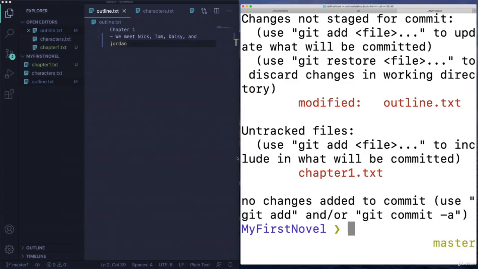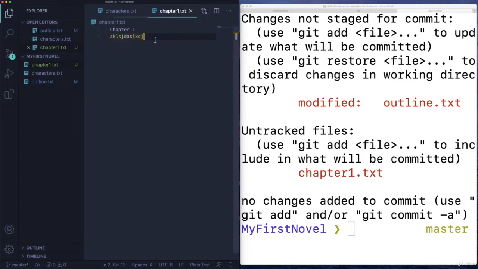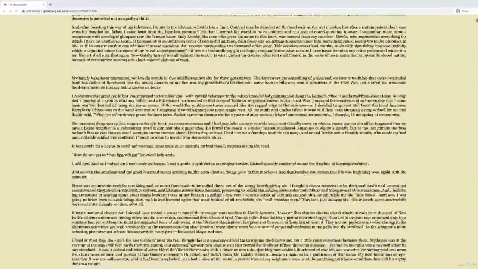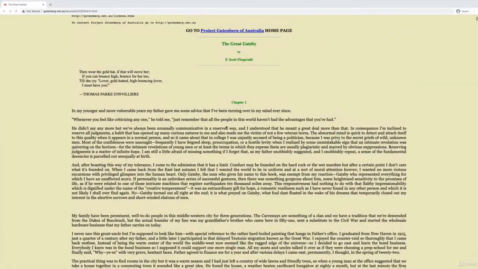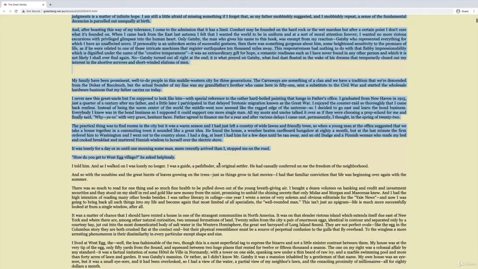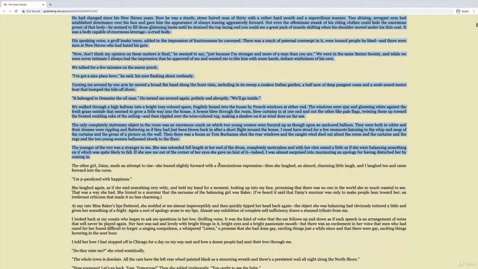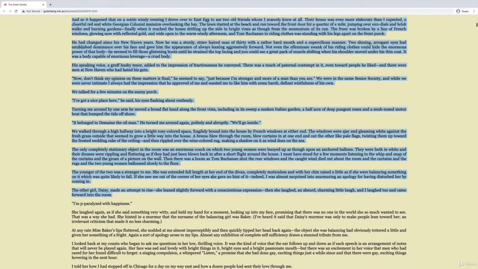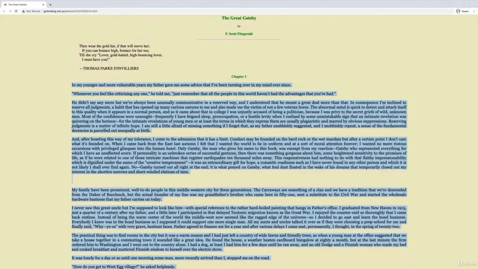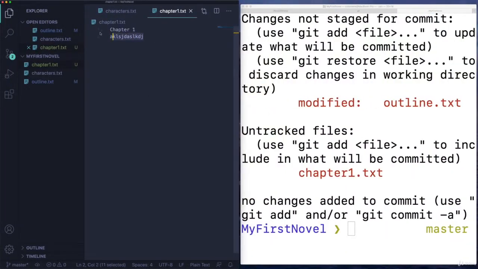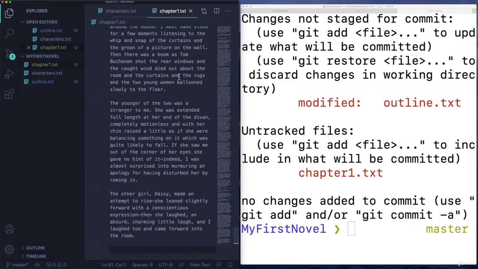So let's say I actually continue to work, though. I'm not ready to do a commit or anything like that. What should I do? I'm going to start on chapter 1. I'm going to just copy some of the text from The Great Gatsby. This is all available these days online, free and legally. So I'm just going to take some of this chapter 1. If you really want to follow along, you don't need to, but if you want to, I'll include this link. And then I'm just going to paste this in my chapter 1. Okay?